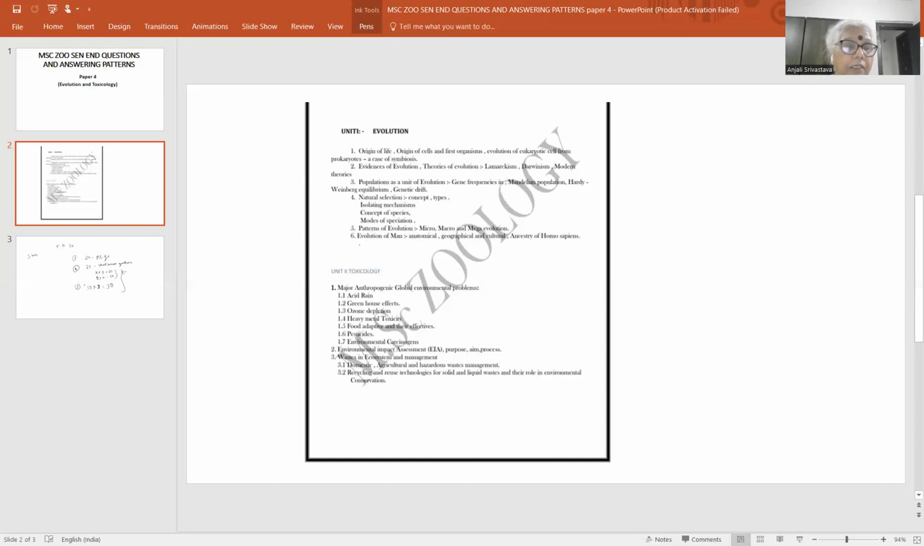Acid rain, greenhouse effect, ozone depletion, heavy metal toxicity. This is a very important part. Heavy metal toxicity, ये आपके every area में जो edible fishes हैं, plants हैं, animals हैं, जो heavy metal का उन पे effect, it is very important question which may be in short, which may be in long, but short question में बहुत ज्यादा expected है.